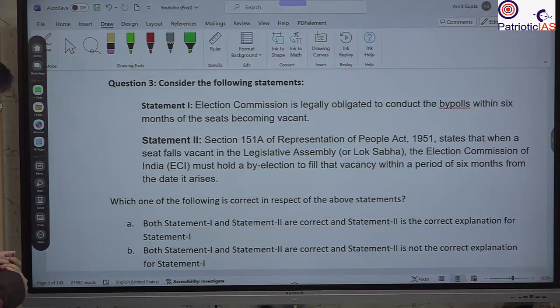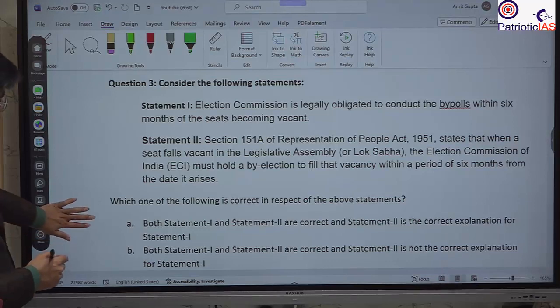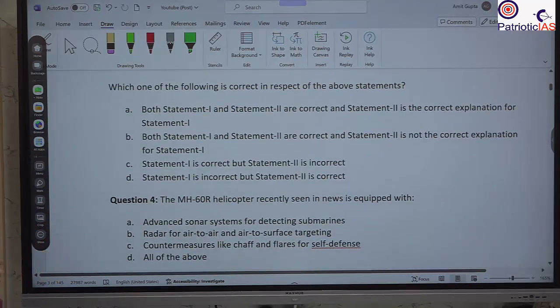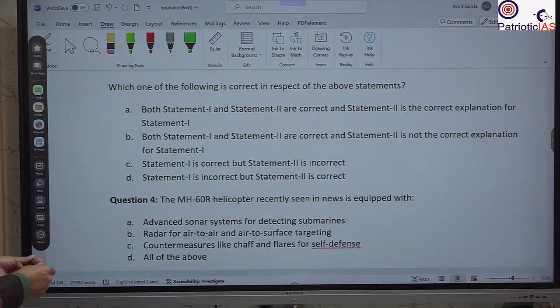Which one of the following is correct in respect of the above statements? Both statements 1 and 2 are correct, and statement 2 is the correct explanation of statement 1. Both statements 1 and 2 are correct, and statement 2 is not the correct explanation of statement 1. Statement 1 is correct, but statement 2 is incorrect. Statement 1 is incorrect, but statement 2 is correct.